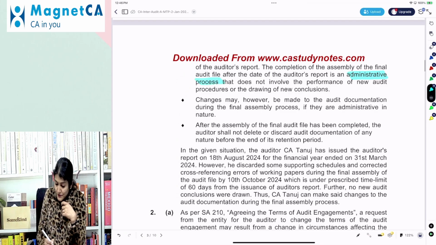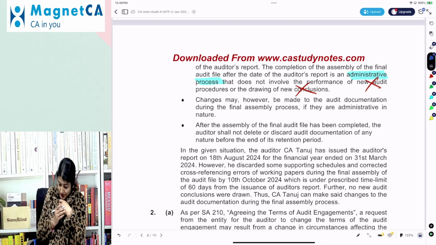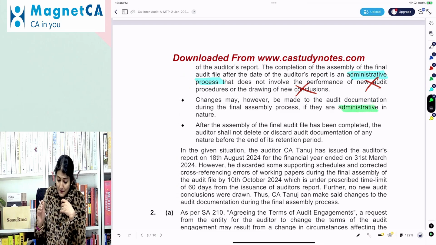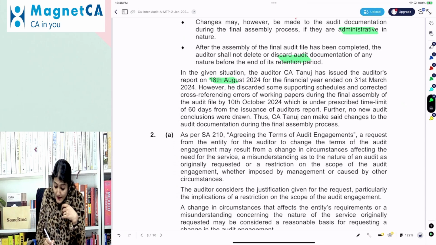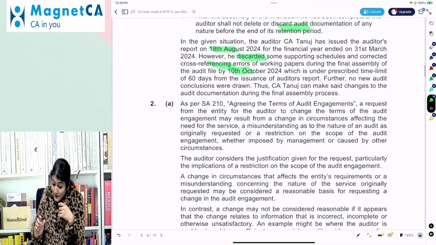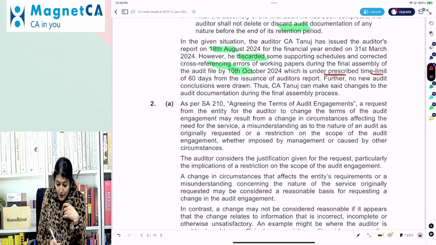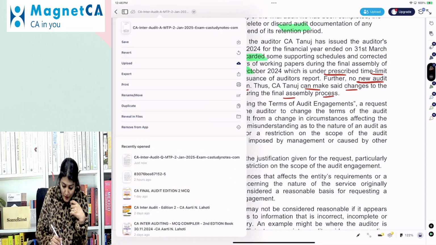It is an administrative process, cannot perform new procedure, cannot reach the new conclusion. Changes can be made which are administrative. Then it has to be retained. Right. So now your report was issued on 18th August, and he discarded some supporting schedules and did certain cross-referencing. And the assembly was completed on 10th October, which is under the prescribed time limit of the 60 days. There were no new audit conclusions drawn. Therefore, Tanuj can make the said changes to the documentation during the final assembly process.